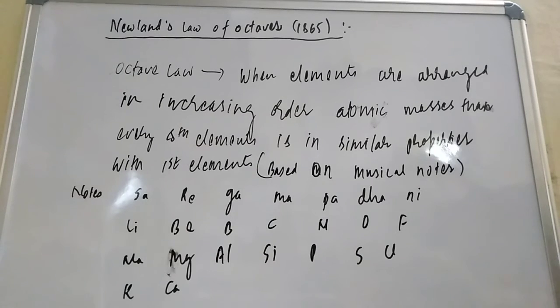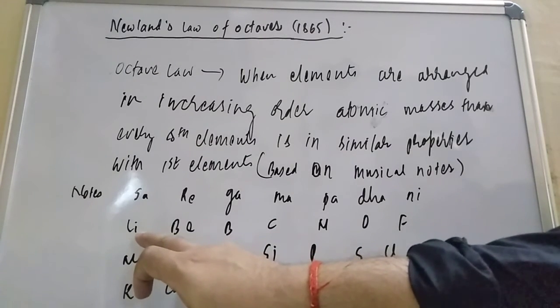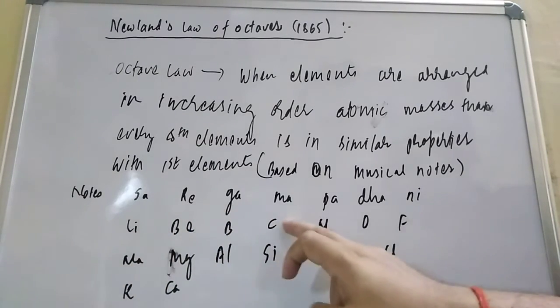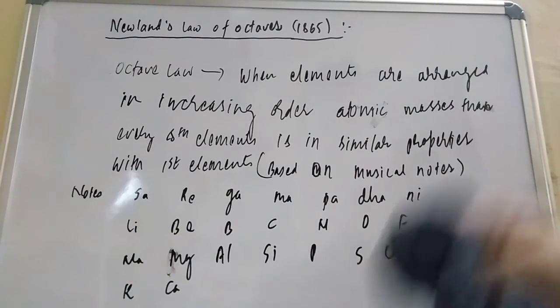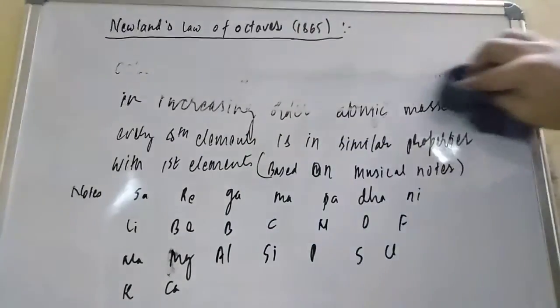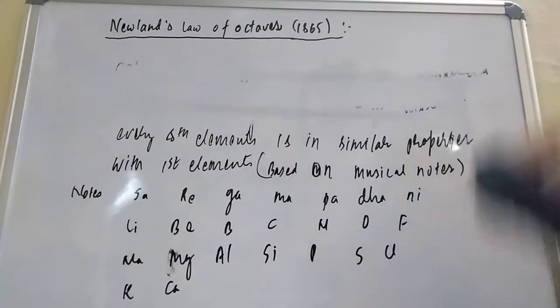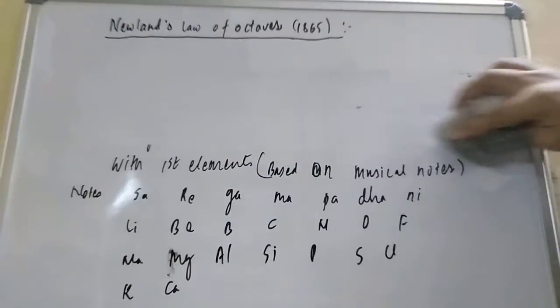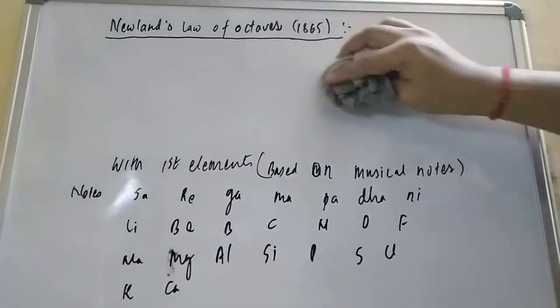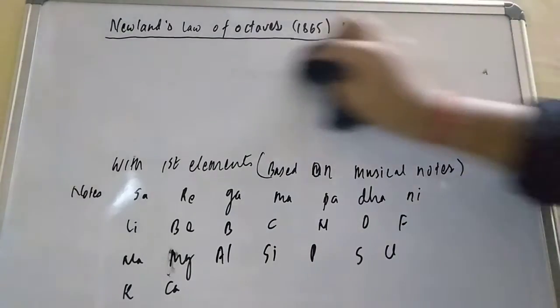It is applicable up to calcium only, not for all the elements. Start from any element, every eighth element has the same properties. Suppose lithium: 1 2 3 4 5 6 7 and 8, lithium and sodium have the same properties, because both are alkali metals. Lithium, sodium, potassium all have similar properties.